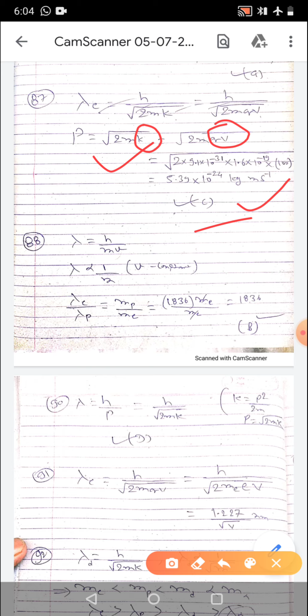This is simple. Lambda is equal to h upon mv. So directly you can substitute values and you will get in this form. Then in next question, question number 90.